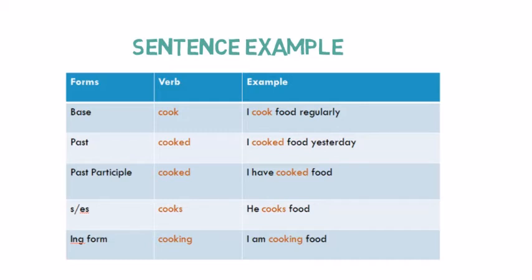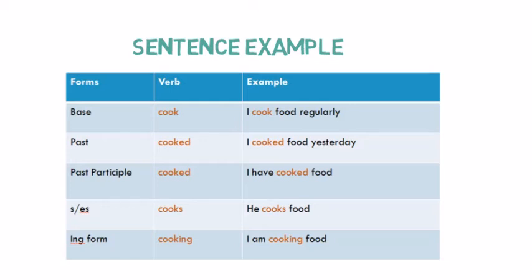Base form for the word cook is cook, and the example of it is I cook food regularly. Past form of cook is cooked, and the example is I cooked food yesterday.